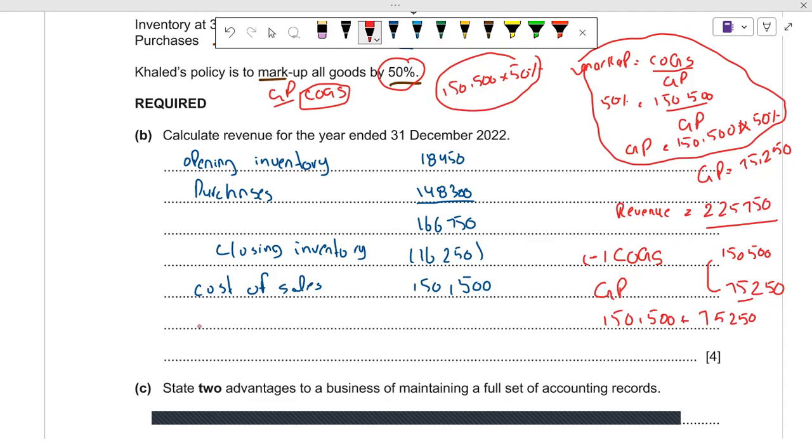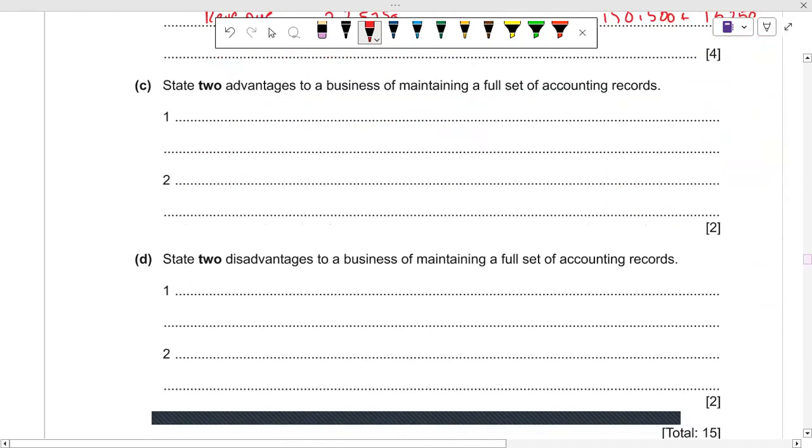So this is our revenue. Okay, so we have done with this part also.